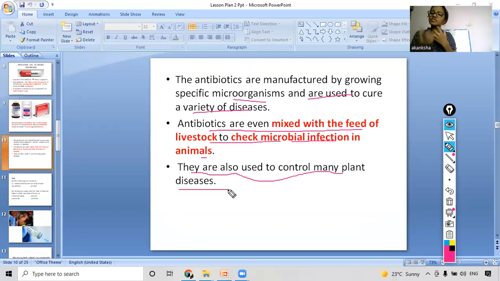These antibiotics don't just cure humans. They also cure animals. They also cure plants. Now we know these antibiotics are so important, not just for humans, but for animals and plants also. So now you all know what the important functions of these antibiotics are, right? Okay. So now we will move on ahead and see some more details.